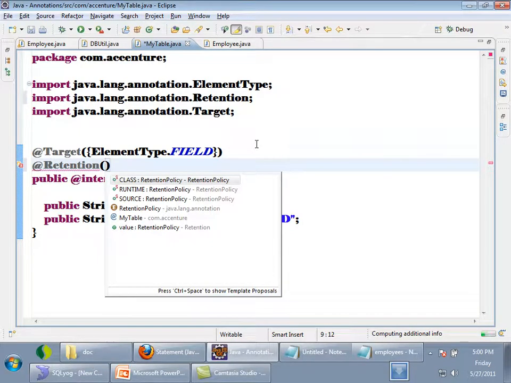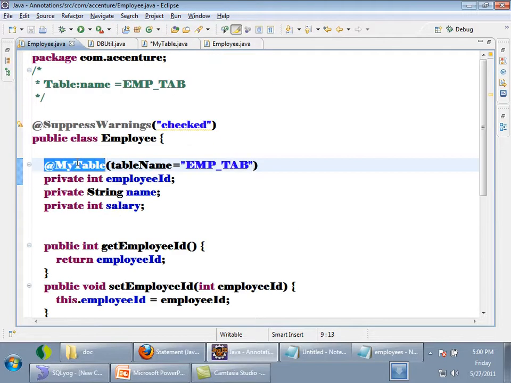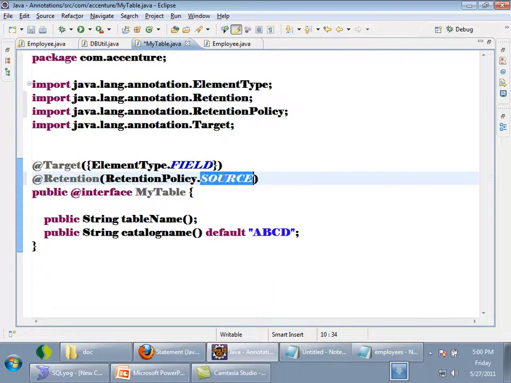If I select source, it means wherever I have used the annotation, it will be at source level only. It will not be present inside the dot class file. Suppose I have used MyTable here, and it is annotated with source. It means in the dot class file this will not be present. Okay? So if you want to use your annotation just like a Java comment, you have to specify the retention type as RetentionPolicy dot SOURCE.